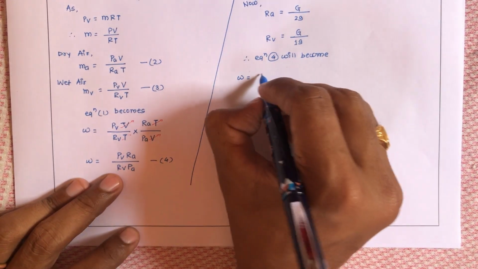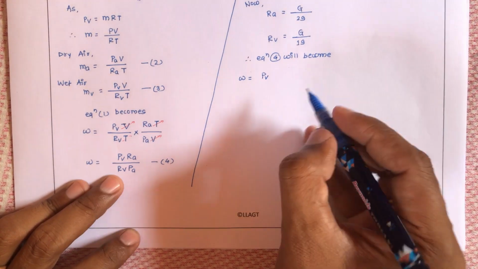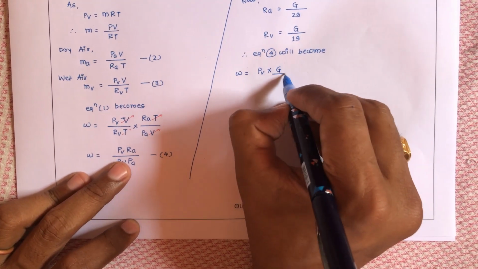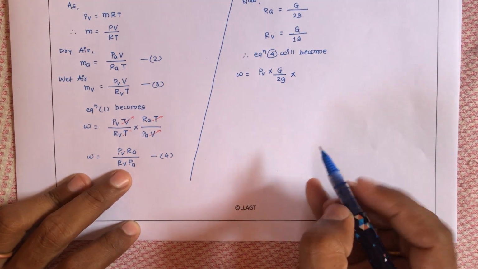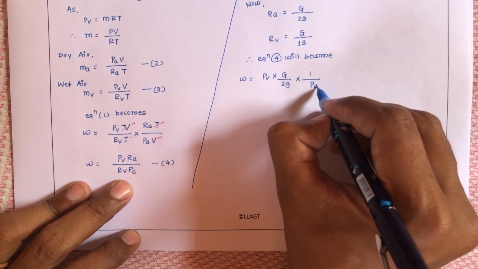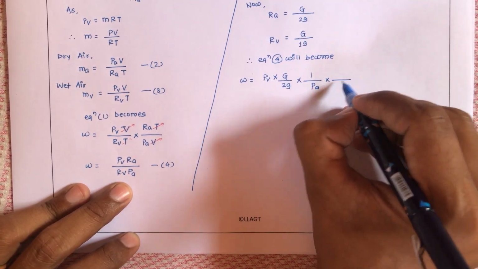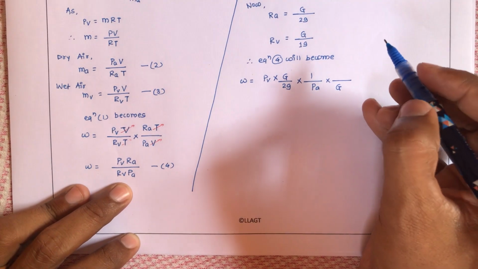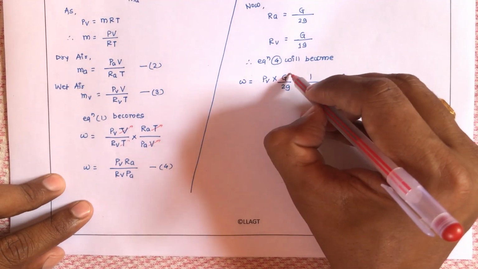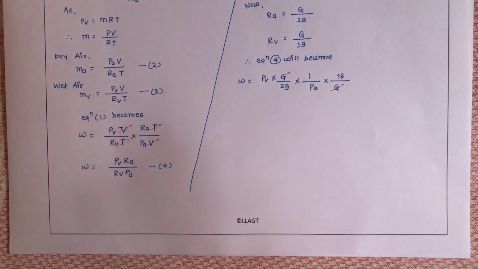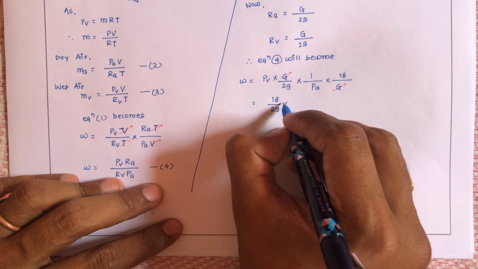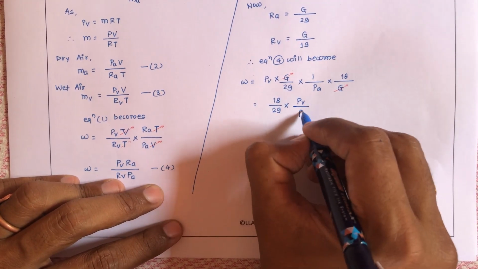Omega is equal to PV into, what is the value of RA? R upon 29, multiplied by 1 upon PA, multiplied by, what will I get? R upon 18. Now once again check which things we can cancel. I can cancel this R with this R, and finally I will get 18 upon 29 multiplied by PV upon PA.